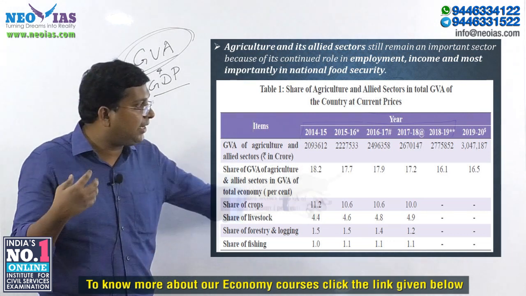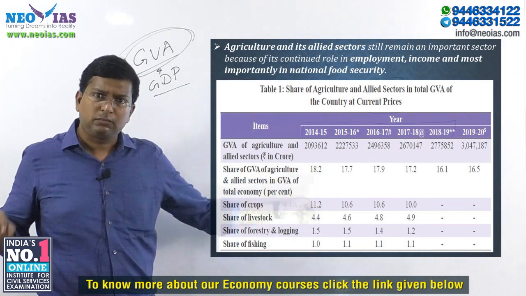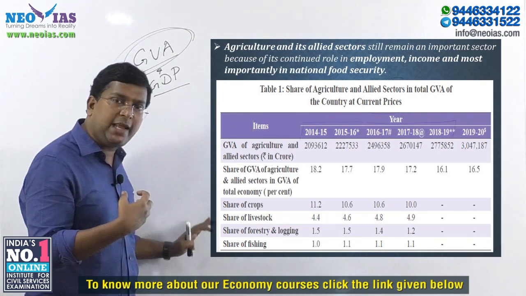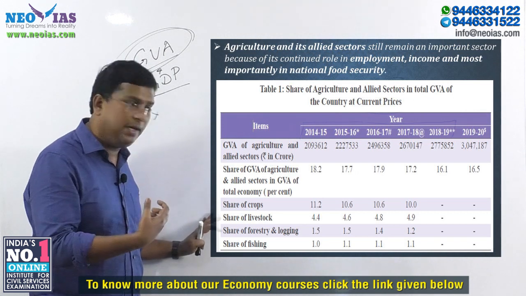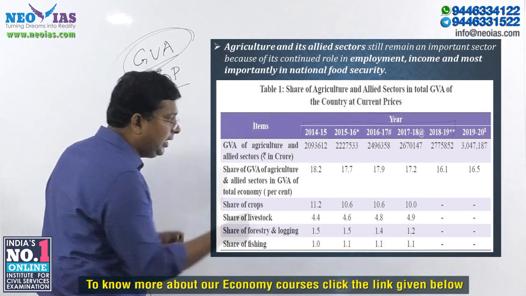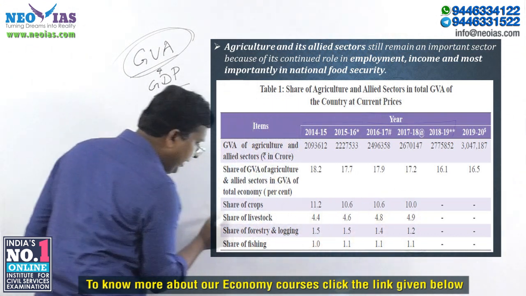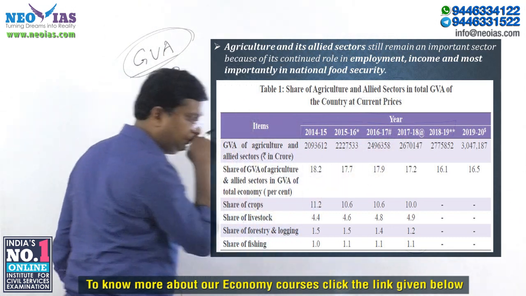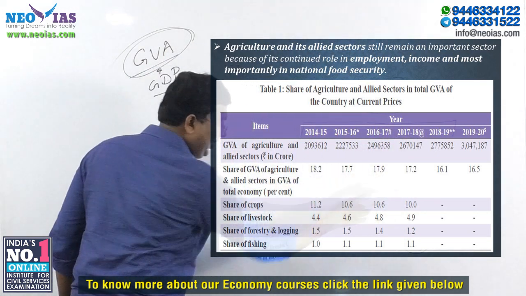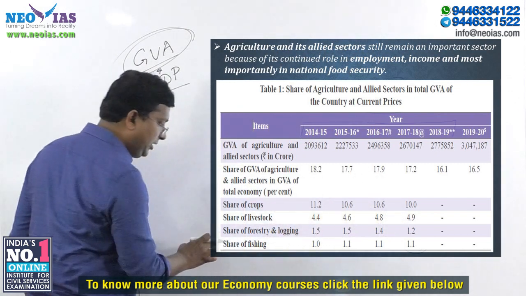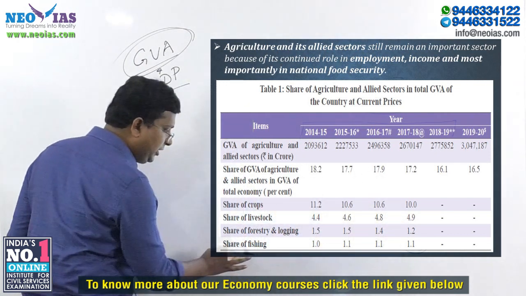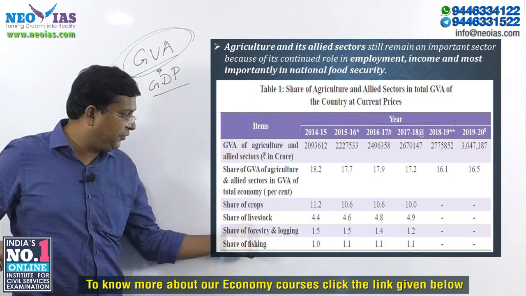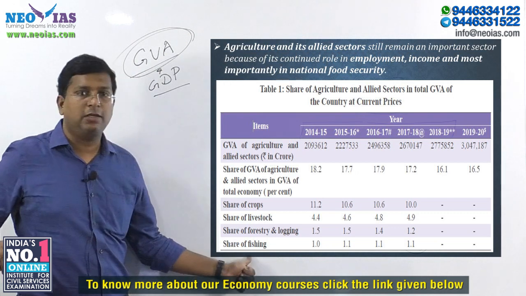Since 18-19 data is not available in the economic survey, in order to know the decreasing or increasing order of the share of agriculture and allied sector in the total gross value added, we see from here that it is in decreasing order. Out of the 17.2 in 17-18, the share of crops is 10%, livestock is 4.9%, forestry and logging 1.2%, fishing 1.1%. So it is a decreasing order: crops, livestock, forestry and logging, and fishing.